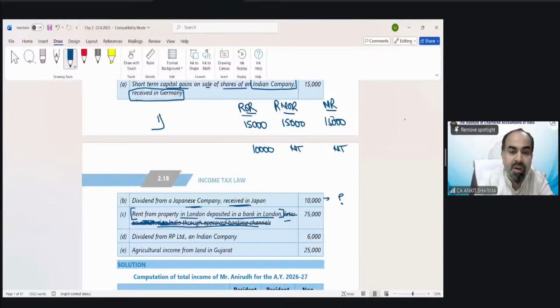Rent from property. As soon as you read that remitted provision, you will be tempted to solve this question wrongly. So when you see any income on which remitted, brought or sent has been written, just ignore it completely. You can cut it out. Now the remaining part will decide the treatment. So rent from property in London, deposited in a bank in London. In whose hand is this 75,000 going to be taxed?